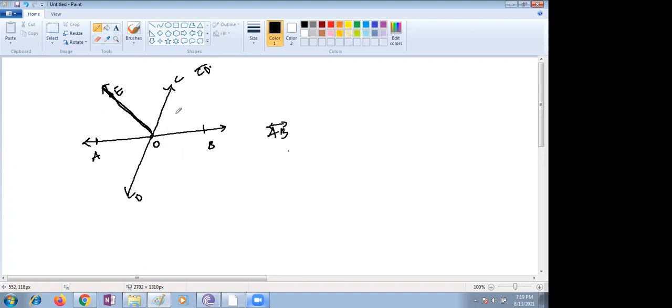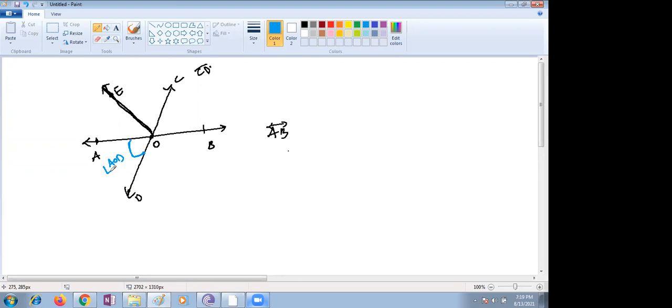Suppose we start with the letter A. AOD is one angle. What is this angle, children? Angle AOD is equal to what angle?